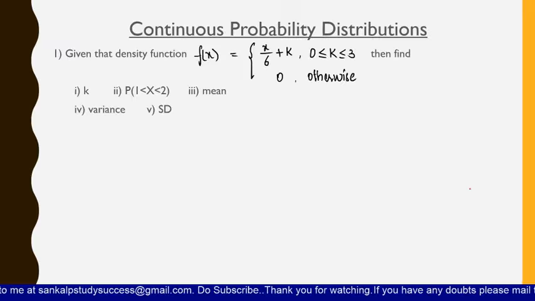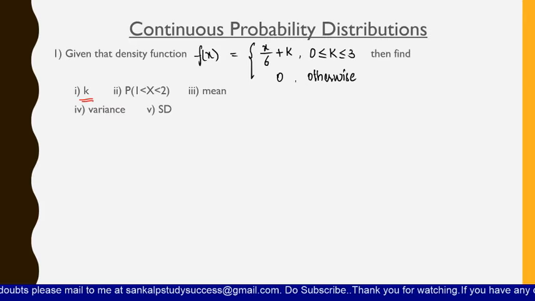Okay, now let us see one problem related to continuous probability distribution. But in the final exam both are equally important, though the discrete probability distributions are a little bit more important. So here it is given that the density function f of x equals x by 6 plus k, where x lies between 0 to 3, otherwise it is 0. So that means if x lies between 0 to 3, then only it is x by 6 plus k, otherwise it is 0. So now let us see here.